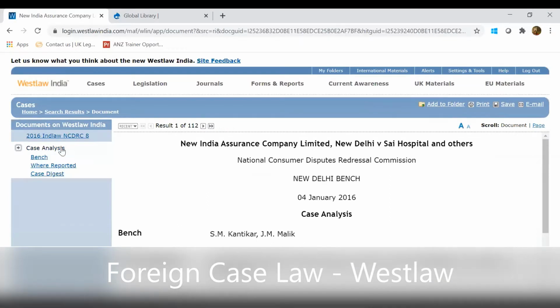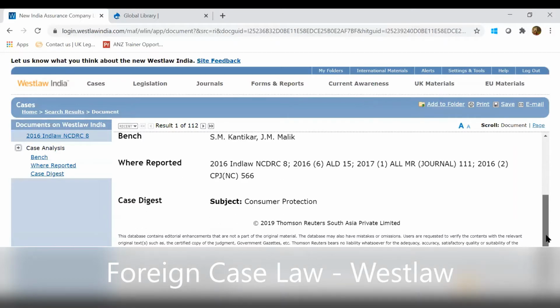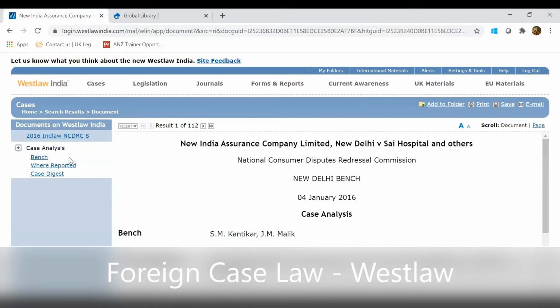Case analysis will help you with the bench where it was reported. In case there are any cases which are citing this case, that will be mentioned here. In case particular cases are cited over in this particular case, that will also be given here. Right now, I can't see any particular cases cited or any particular cases citing this case. Or any legislations which are cited, there will be a link for that as well. So this is how you can have a look at the case analysis section.